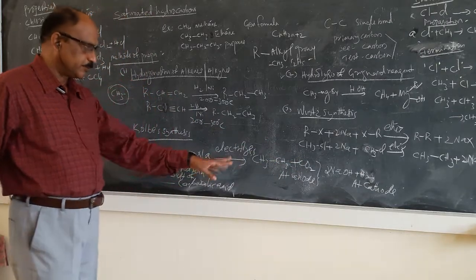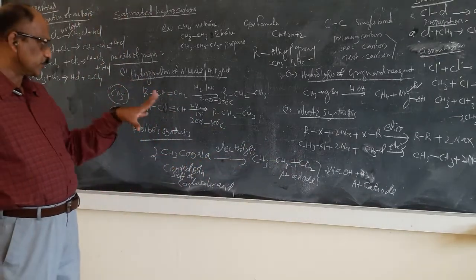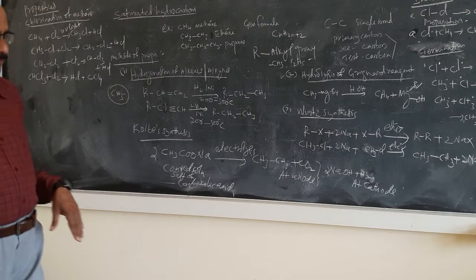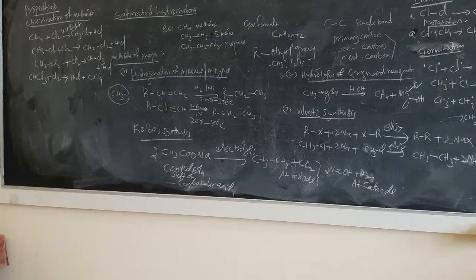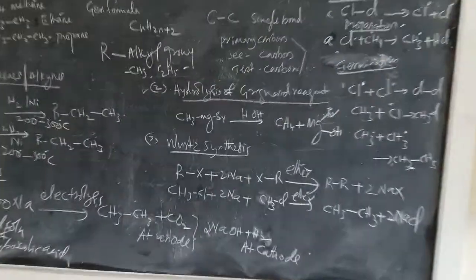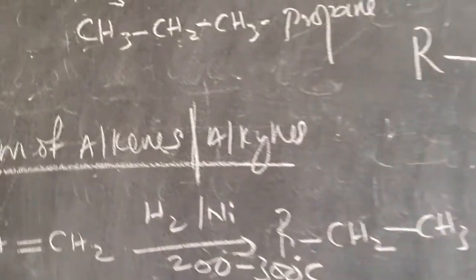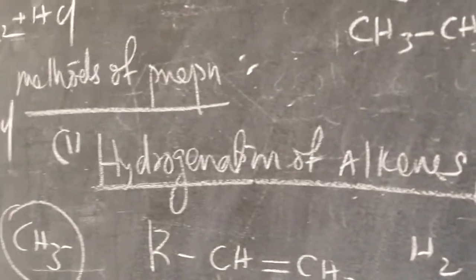What are the side products? You have to see the equation. I will show you the equation again during your review. These are the 4 methods of preparation of an alkane from different compounds. Students, you just see the reaction. That is the first one.